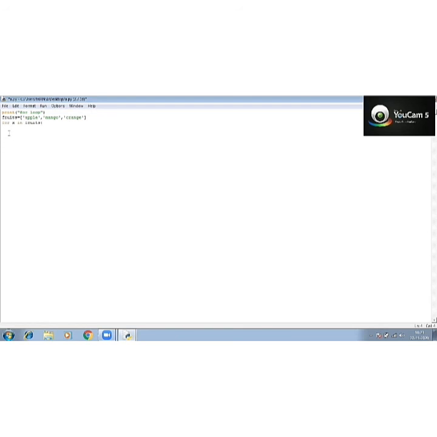Now we want to print. What do we want to print? Fruit's name. Then put a comma and write x, whatever you want to print. Why are we writing x? Because we have stored all this tuple in x. What is a tuple? The data items we are associating. Clear till this? Now you can click on Run.